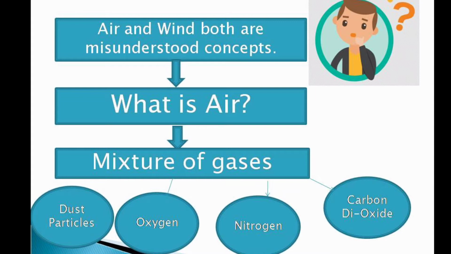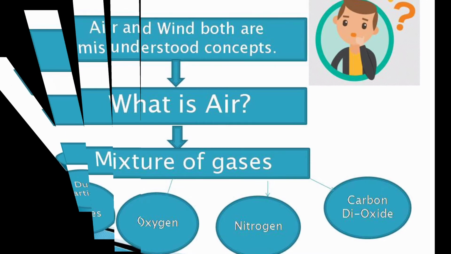So let me start my explanation with a simple question. What is air? Air is a mixture of gases such as carbon dioxide, nitrogen, oxygen, and even there are some dust particles and water vapor in the air. Let's learn more about air and the wind.